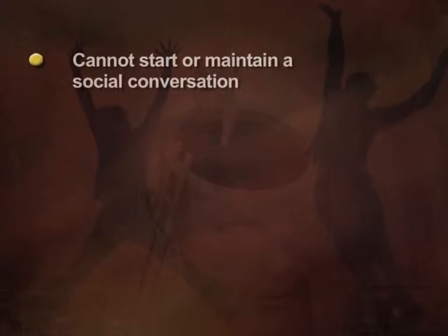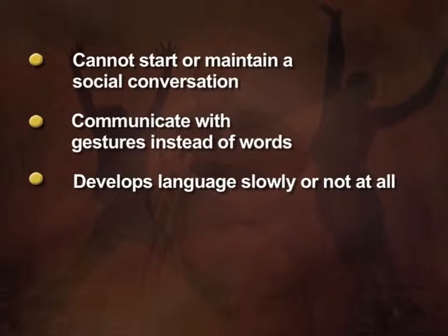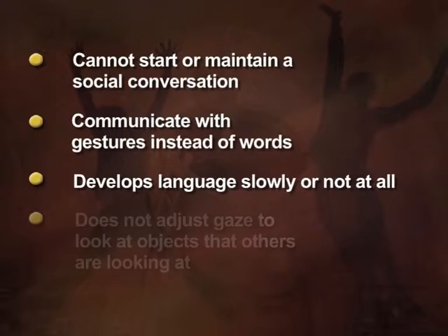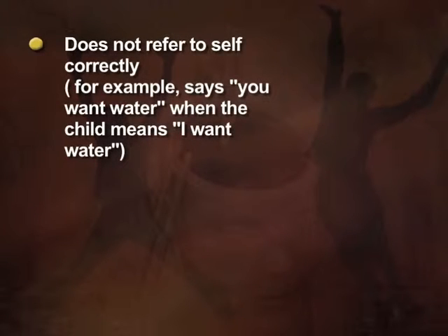Other communication problems include, look at the slide, they cannot start or maintain a social conversation. They communicate with gestures instead of words, develop language slowly or not at all, do not adjust gaze to look at objects that others are looking at, and do not refer to self correctly.